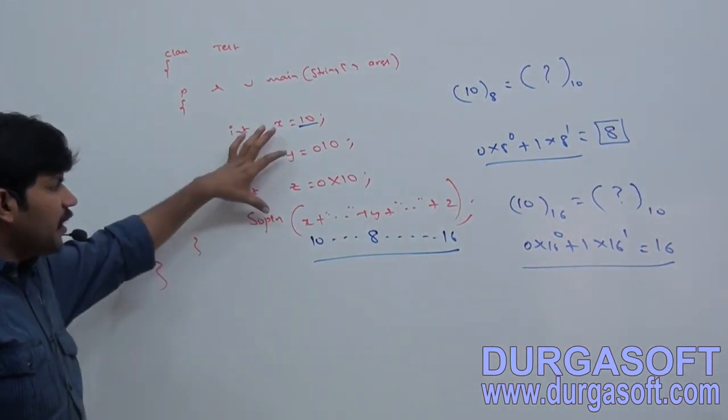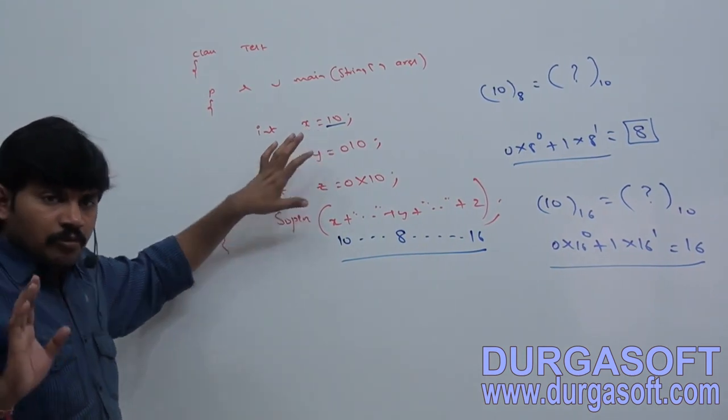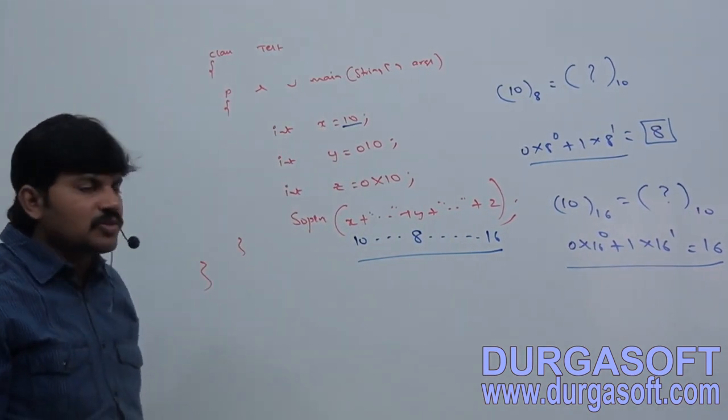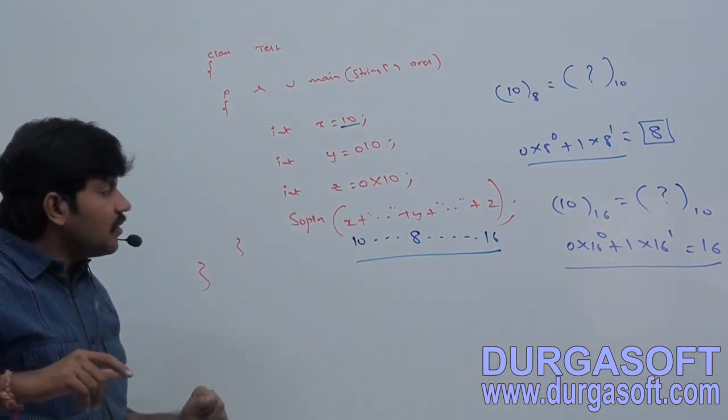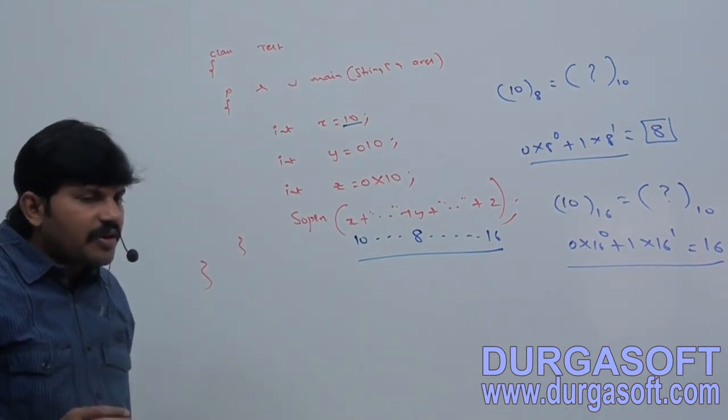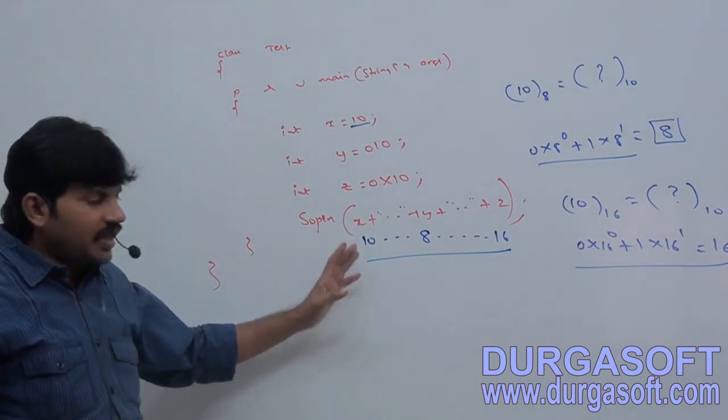So make sure you people are aware: the programmer has the choice to specify the value in decimal, octal or hexadecimal, but the JVM is always going to provide the value in decimal form only, 10, 8, 16.